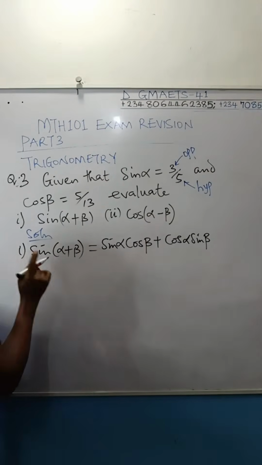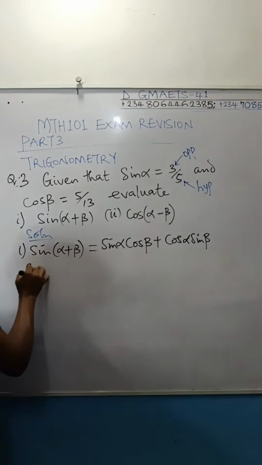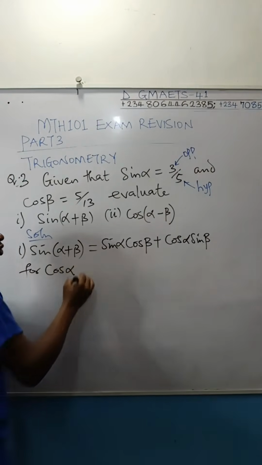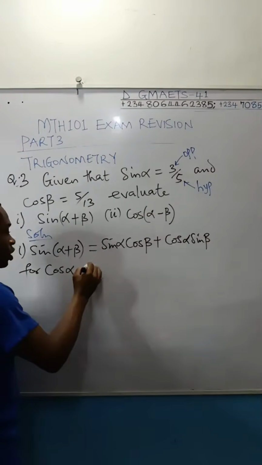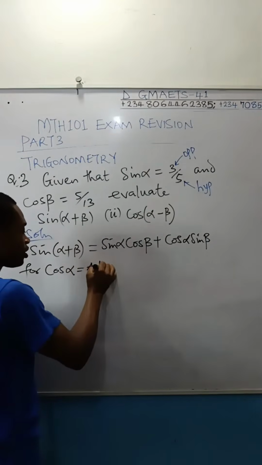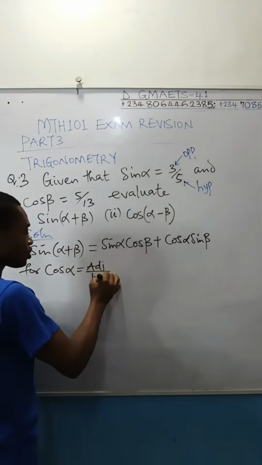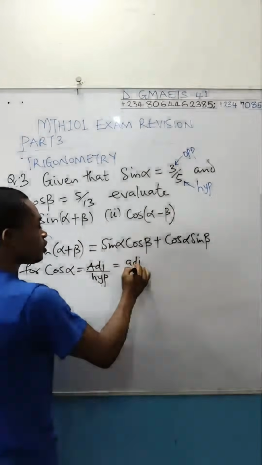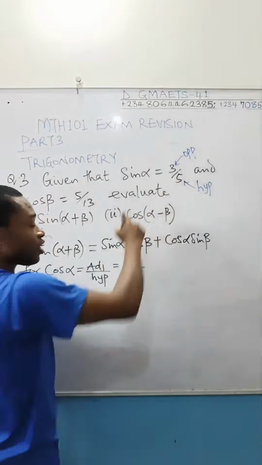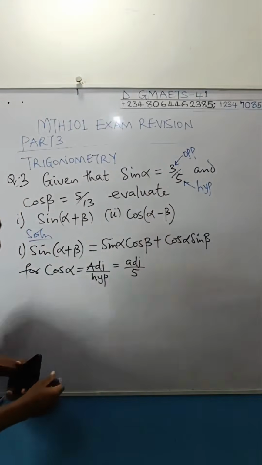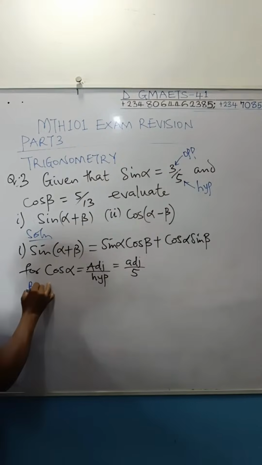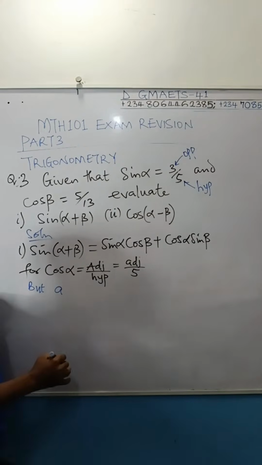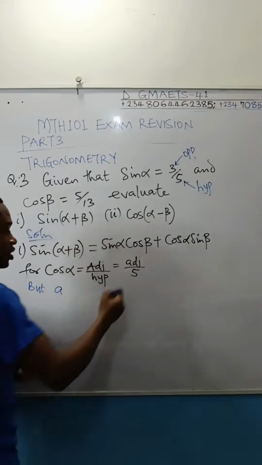Coming to cos alpha, before we obtain cos alpha, let me speak a little grammar here. For cos alpha, which we know is equal to adjacent over hypotenuse, that is going to be equal to adjacent, we don't know, over hypotenuse, which is 5. I said that already for this alpha. So let us find our adjacent. Permit me to use A as adjacent.